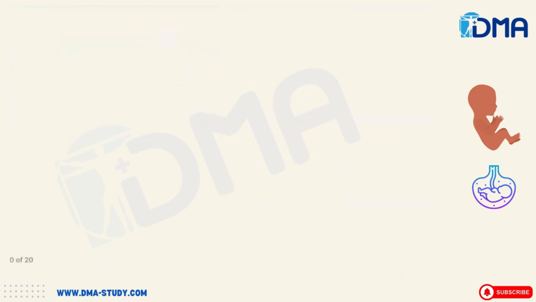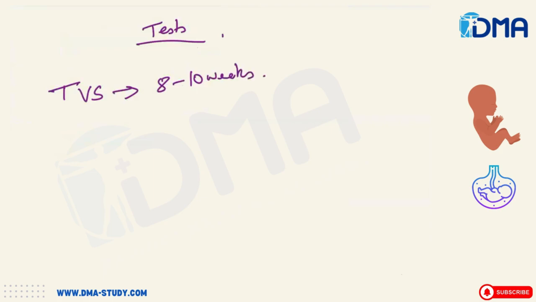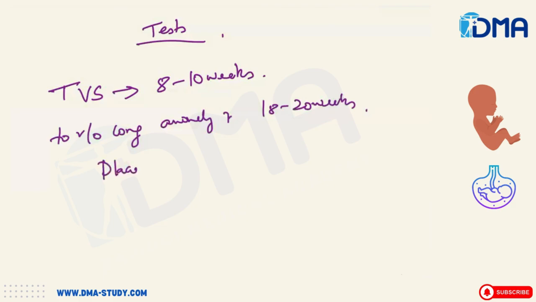Then what are the best times for the tests? For example, the best time to go for a transvaginal sonography is 8 to 10 weeks. Then the best time for the ultrasound to rule out congenital anomalies is by 18 to 20 weeks.